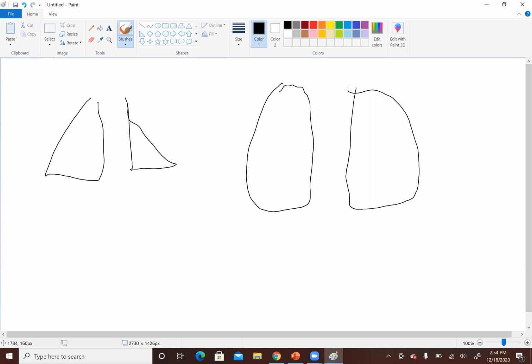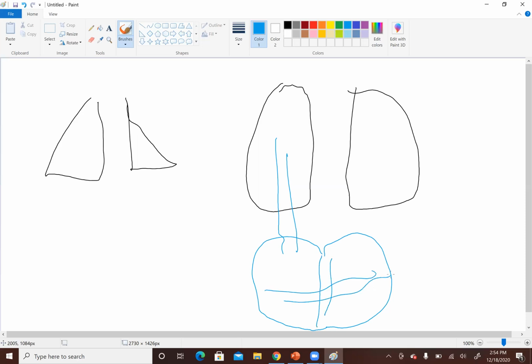This will cause the blood in the veins, which are usually behind the lungs, to be squeezed into the heart. Okay, so this is the heart.